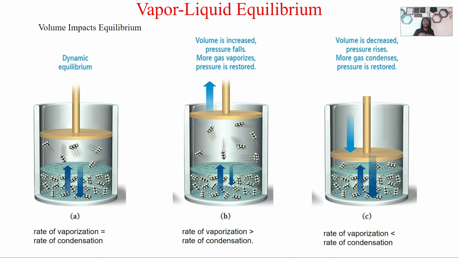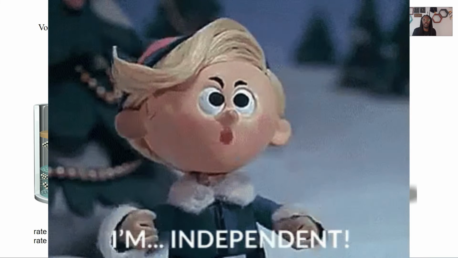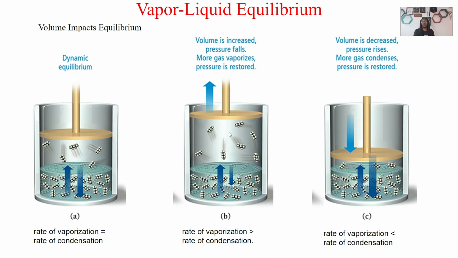Because we know gases like to take up space, and the liquid can't take up this space. It can only do so much. The gases, though, they're independent. They can take up this space, and that's exactly what they're going to do right now. But